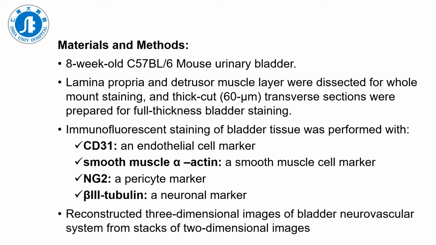We used eight-week-old mouse urinary bladders. The lamina propria and the interstitial muscle layer were dissected for whole mount staining, and transverse sections were prepared for full-thickness bladder staining. Immunofluorescence staining of bladder tissue was performed with CD31, an endothelial cell marker, smooth muscle alpha-actin, a smooth muscle cell marker, NG2 as a pericyte marker, and beta-3 tubulin, a neuronal marker. We reconstructed 3D images of the bladder neurovascular system from stacks of 2D images.